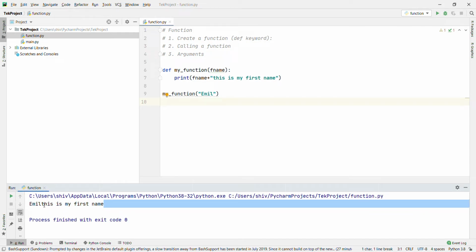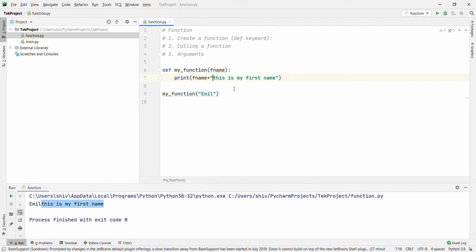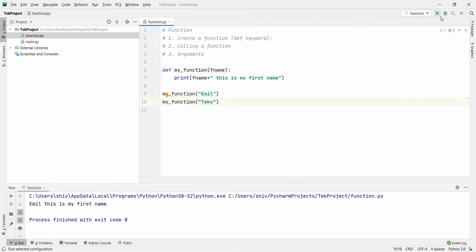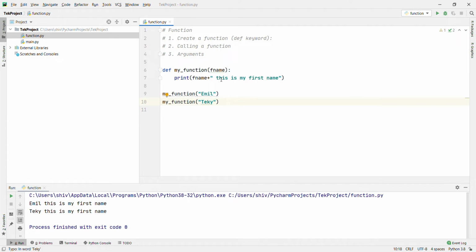Let's give a space here. In the same way, if we pass "Tech" to my_function, it will print "Tech, this is my first name." We call the function two times: first my_function with Email, and then my_function with Tech. This is clear now.